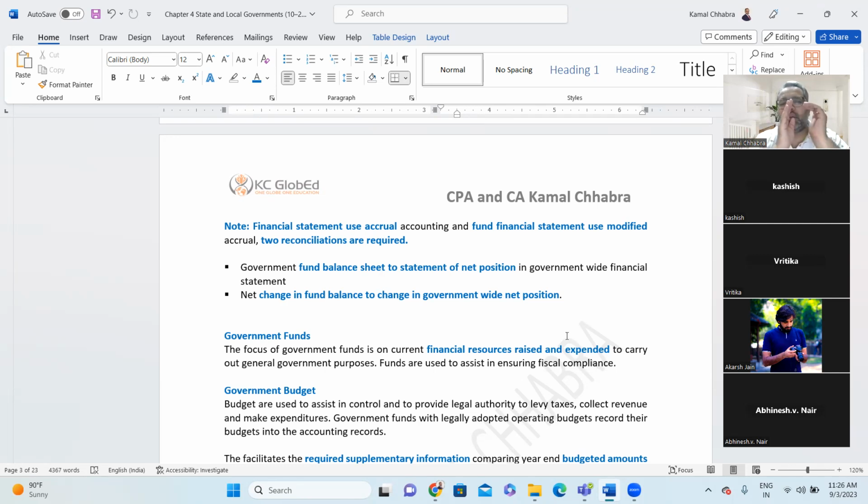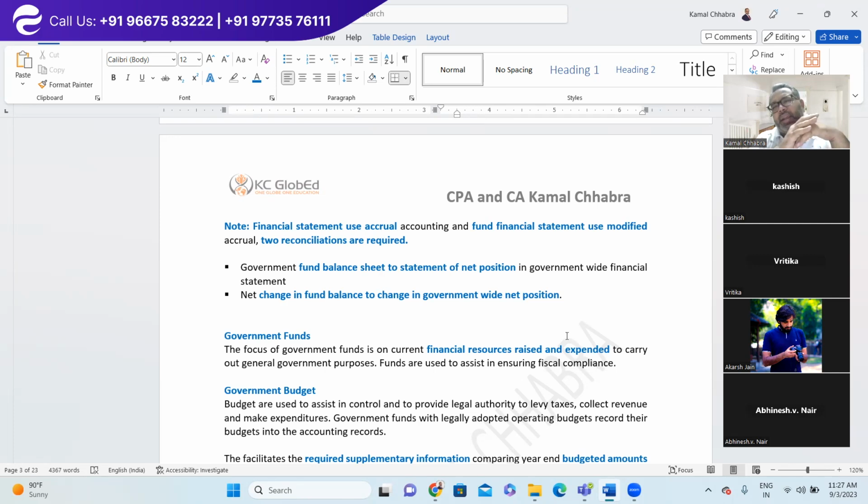So the government-wide financial statements use completely accrual basis of accounting, whereas fund financial statements use hybrid, which you call modified accrual.